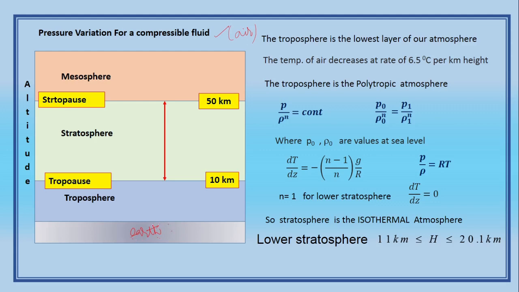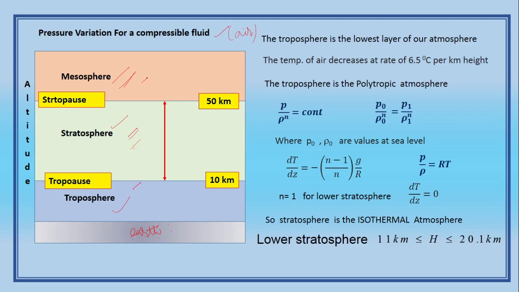This is called the troposphere, this is called the stratosphere, and this is called the mesosphere. Commercial flights move around the troposphere, fighter jets move in the stratosphere, and rockets move in the mesosphere.